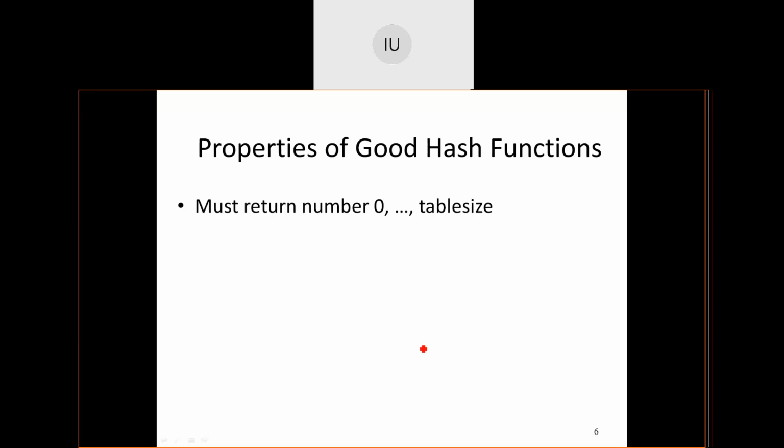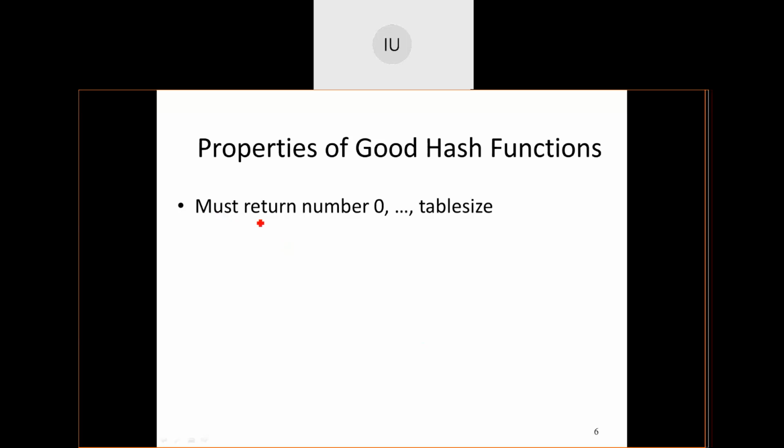Searching is the main intention with which the hash function has to be generated. Whenever you want to load the data into the data structure, it is loaded after applying a hash function to it. When I'm applying the hash function, this hash function must have the following properties.